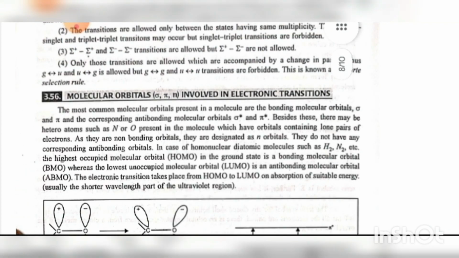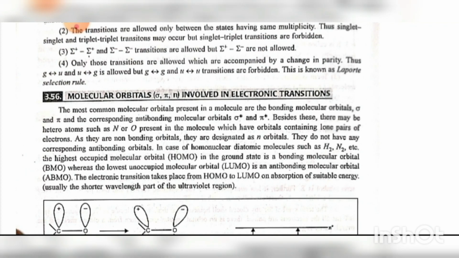3.56 Molecular orbitals sigma, pi, n involved in electronic transitions. The most common molecular orbitals present in a molecule are the bonding molecular orbitals sigma and pi, and the corresponding anti-bonding molecular orbitals, that is sigma star and pi star. Besides these, there may be heteroatoms such as N or O present in the molecule which have orbitals containing a lone pair of electrons.